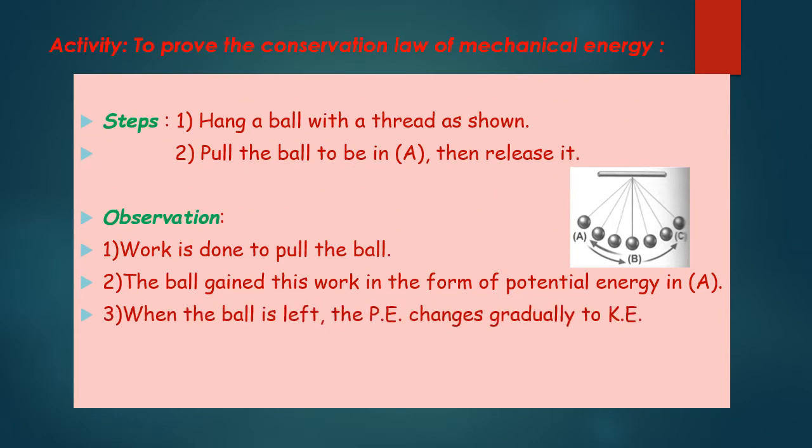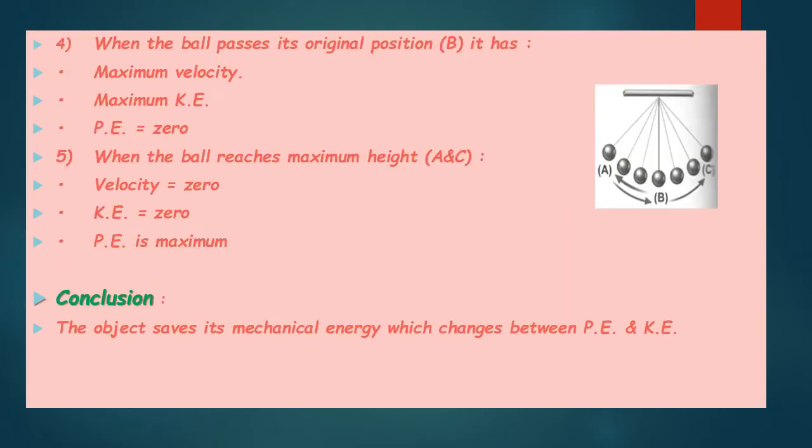When the ball is released, potential energy changes gradually to kinetic energy. When the ball passes its original position B, it has maximum velocity, maximum kinetic energy, and potential energy equals 0.